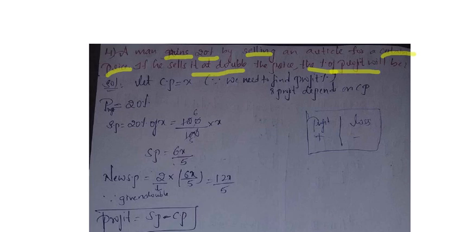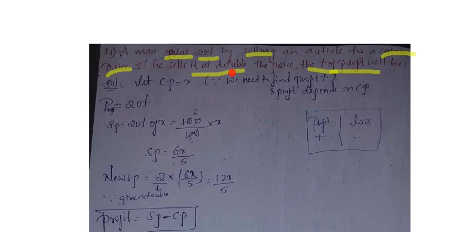In the second step they have given one more condition. If you observe carefully, if he sells it at double the price, what will the percent of profit be? He is saying that the selling price is equal to double the price. If it doubles, then what is the percent of profit? Now we should write one more new selling price, which is equal to double.